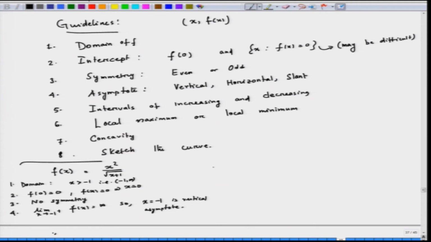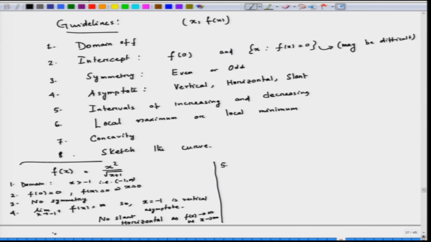Now, there is no slant asymptote. And as x goes to infinity, f of x goes to infinity, it is not going to a finite value. So, there is no horizontal asymptote.